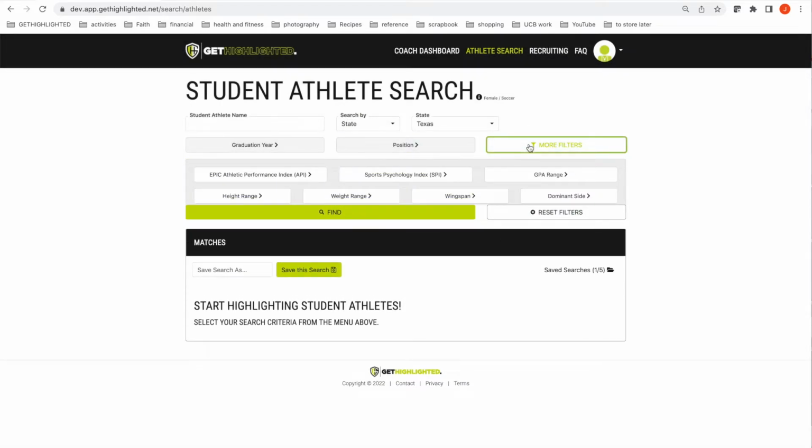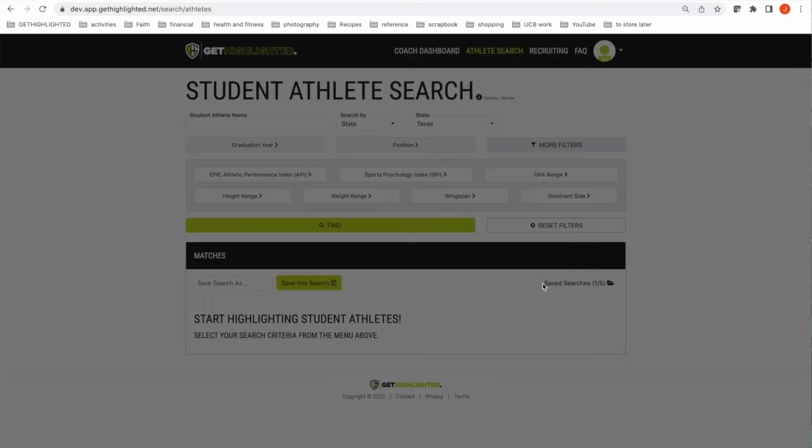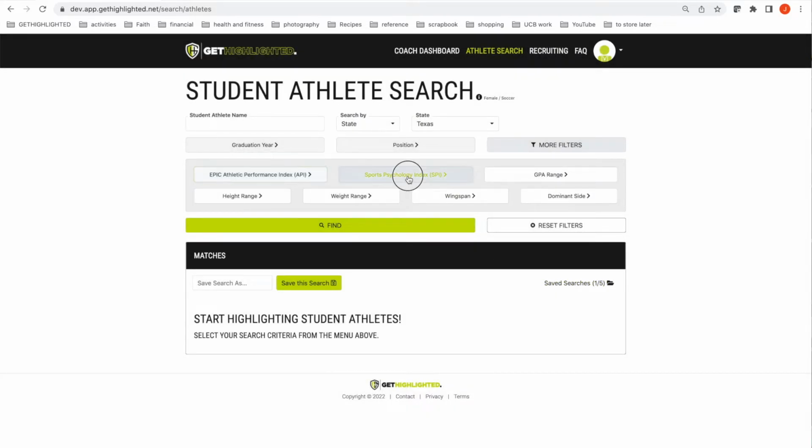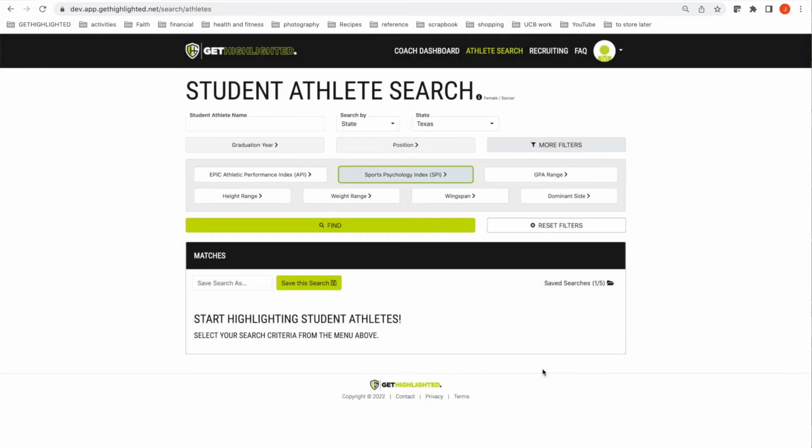We could do the search there, but again, scientifically validated sports performance data. Let's say that we're looking for someone who has at least a 60th or higher percentile in the vertical jump, looking for explosive midfielders. And also, let's say that we really need competitive midfielders. And so we're going to go 95th percentile and above, elite, if you will, from a competitive perspective on the sports psychology index.